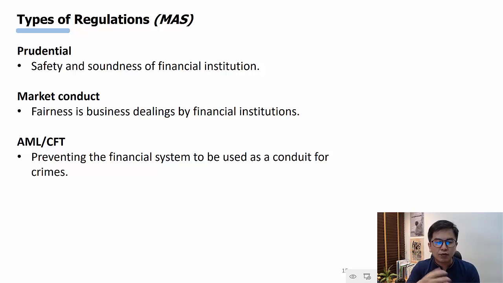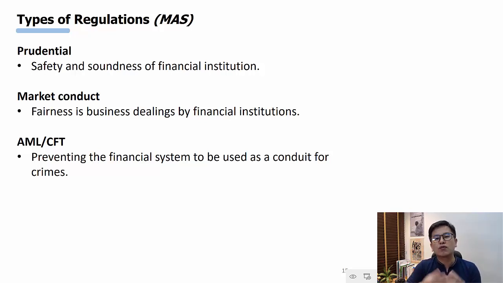The other type of regulation is AML/CFT. AML is short for anti-money laundering, and CFT is short for countering the financing of terrorism. This part we will cover much more in later topics where we talk about money laundering, but over here, we just need to understand that this type of regulation basically prevents the financial system from being used as a conduit for crimes, right?